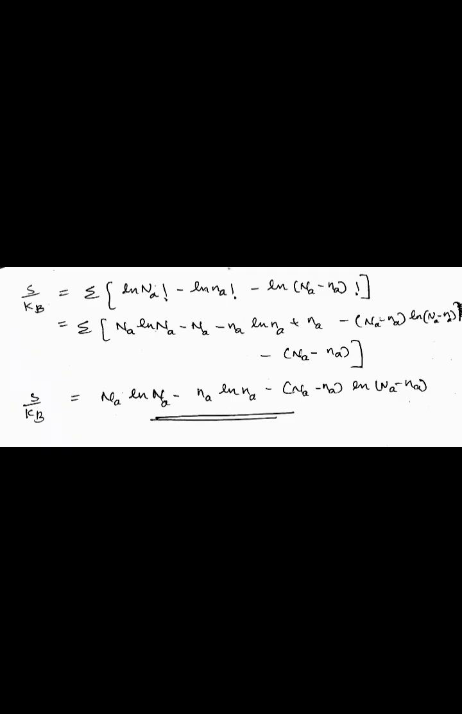This is equal to summation over a of N_a ln N_a minus n_a ln n_a plus... minus (N_a minus n_a) into ln of (N_a minus n_a). So we can write S by k_B is equal to N_a ln N_a minus n_a ln n_a minus (N_a minus n_a) into ln (N_a minus n_a). So this is the answer.